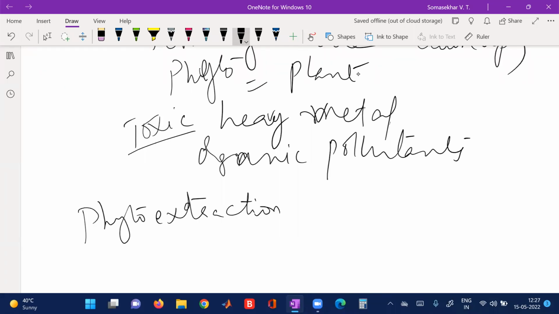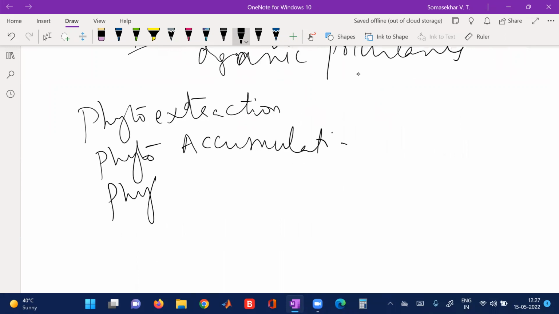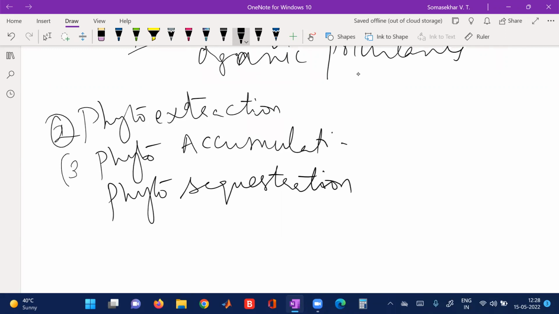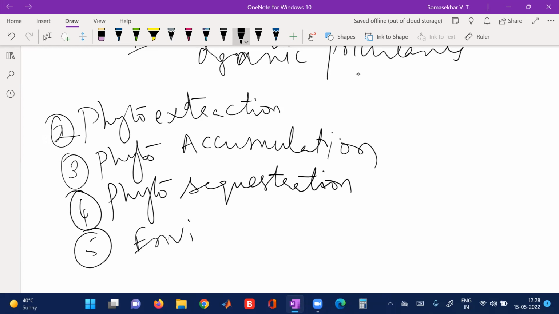This can also be called phytoextraction, another name for this is phytoaccumulation, or this can also be called phytosequestration. So phytoremediation can be called by other names: phytoremediation is the first name, the second is phytoextraction, then phytoaccumulation. The fourth name is phytosequestration, and the fifth name for this is environmental cleanup. These are the different names of phytoremediation.